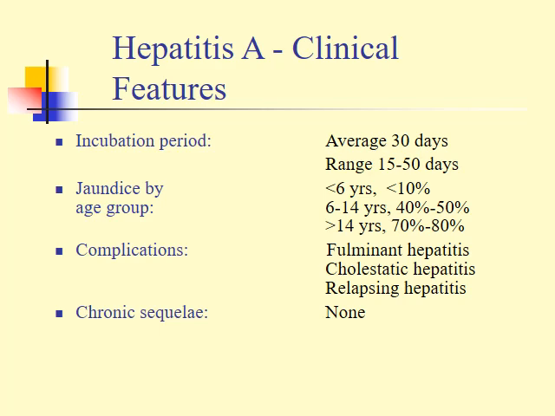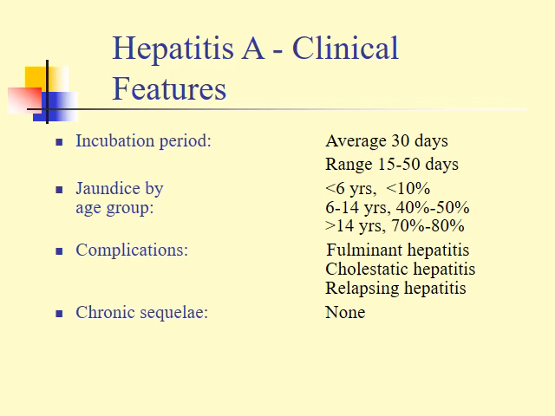The clinical feature of hepatitis A viral infection: incubation period 1 month, 30 days, range between 15 to 50 days. Jaundice, the occurrence of jaundice is related to the age group of infection. If the age is below 6 years, the percentage of jaundice is below 10%.